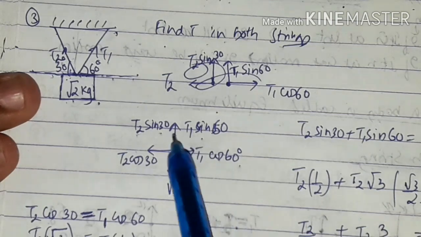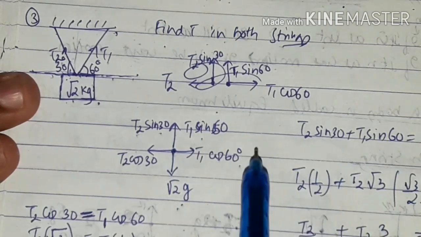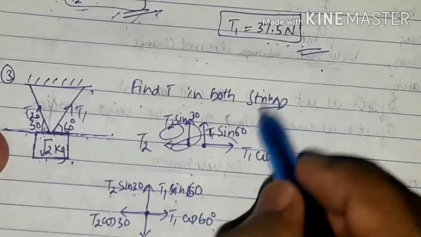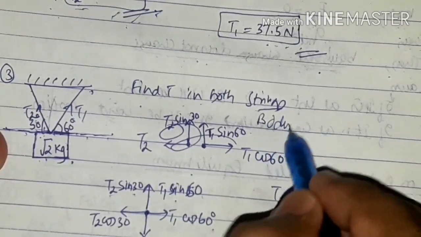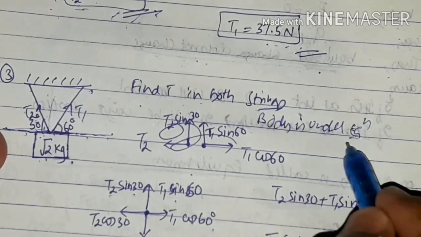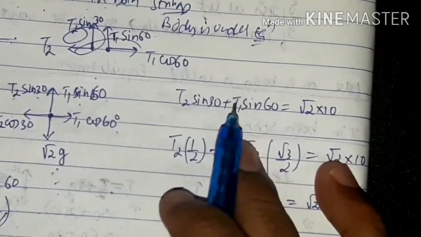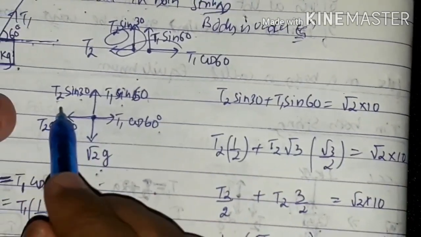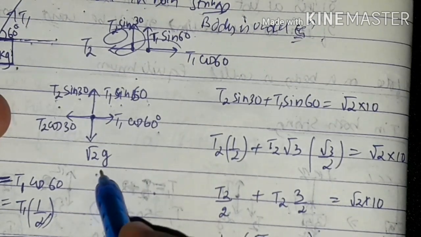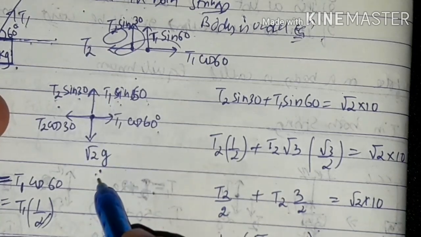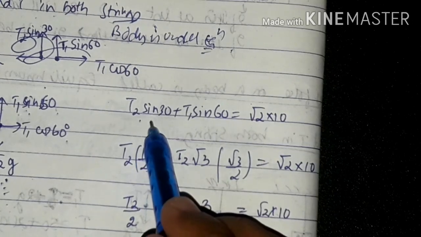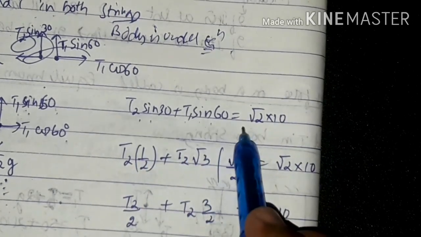Now go for the T1, T2 calculation. First, the vertical forces are cancelled by the downward force. Again I forgot: the body is under equilibrium. The body is under equilibrium. That also you should count. Okay, come here. So T2 sin 30 and T1 sin 60, their summation is equal to root 2 into g. Here T2 sin 30 plus T1 sin 60 is equal to root 2 into g.